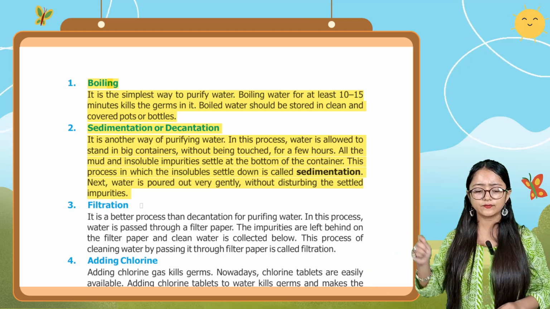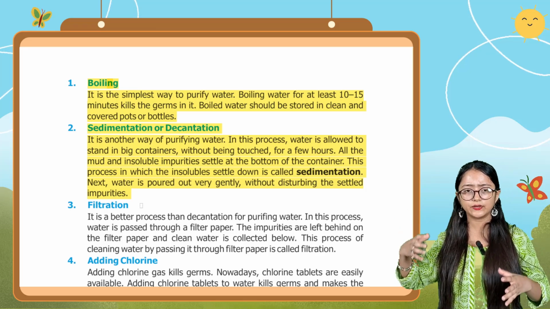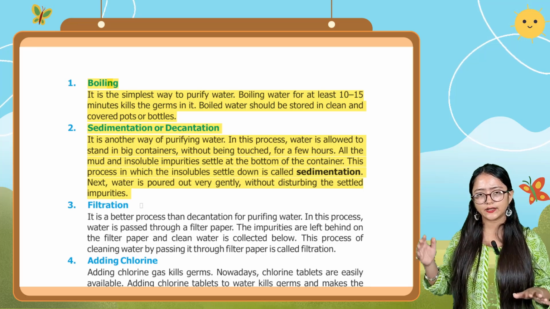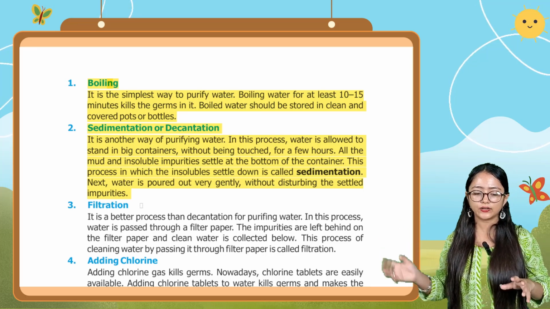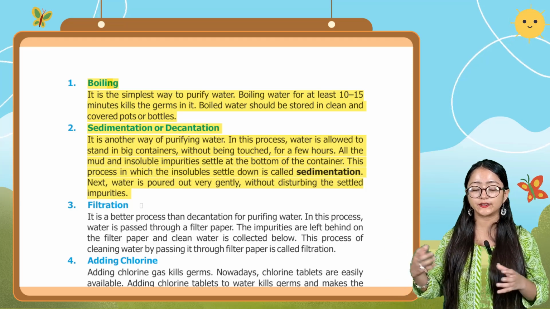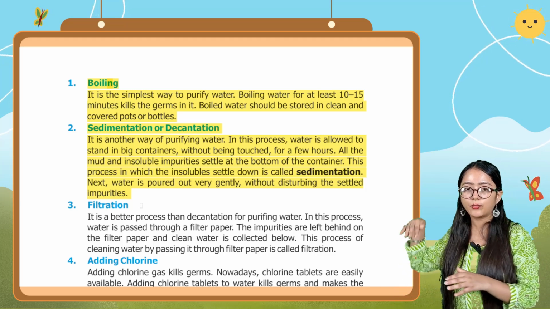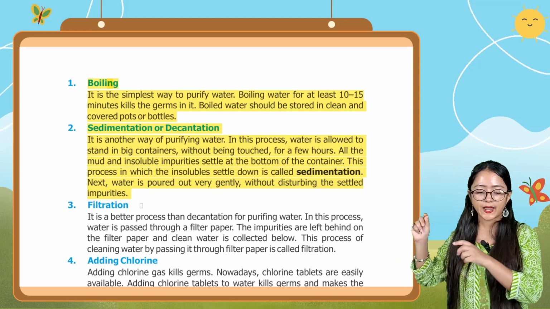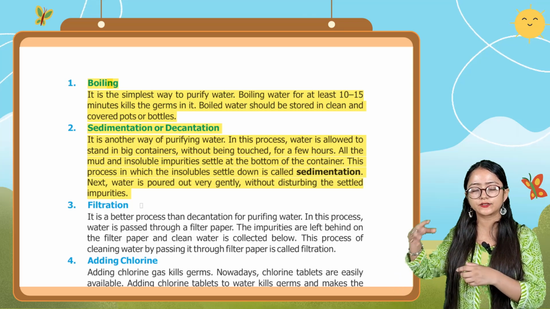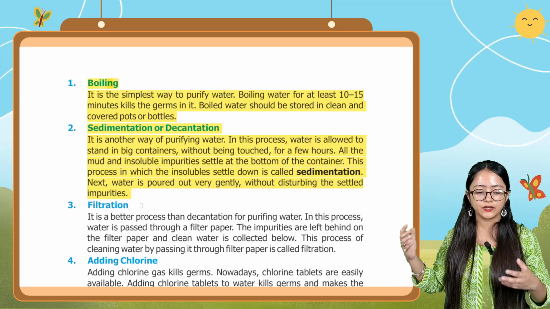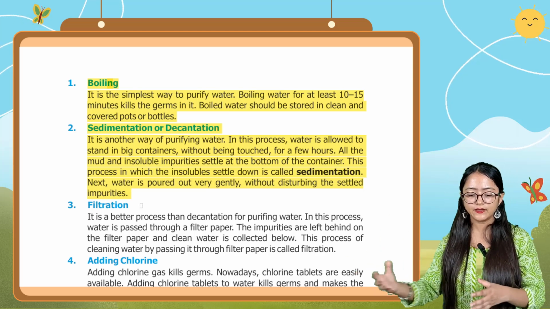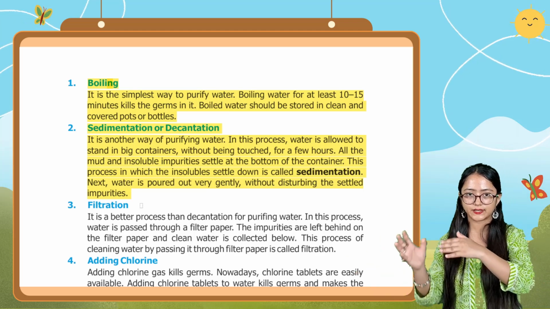In this process, water is allowed to stand in big containers without being touched for a few hours. Then what happens is that all the mud and insoluble impurities settle at the bottom of the container. This process, in which the insoluble impurities settle at the bottom, is known as sedimentation or decantation. Next, the water is poured out very gently without disturbing the settled impurities.